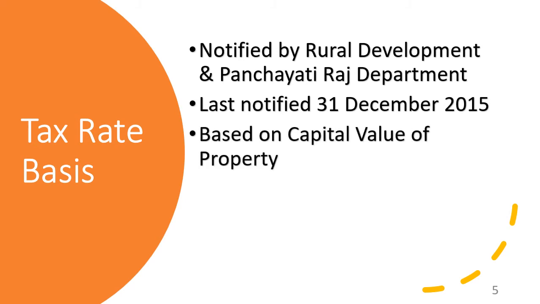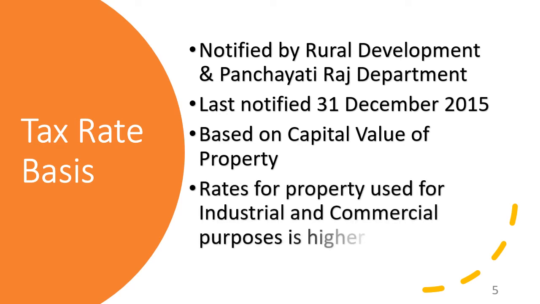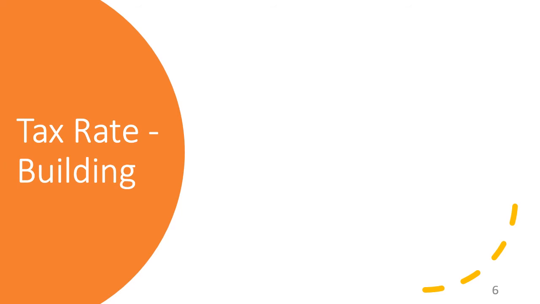The tax is calculated on the basis of the capital value of the property, and we shall be taking a look at what exactly that is as it applies to our individual flats. The rates for the property used for commercial and industrial purposes is higher. It's higher by 20% and 25% depending on the nature of use that the property is put to. Let us take a look at the tax rate for the building.